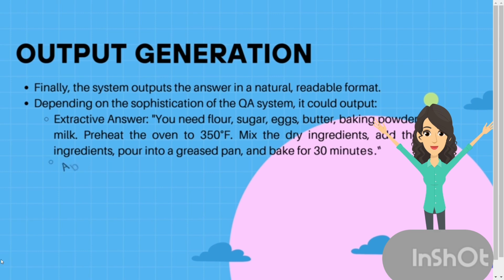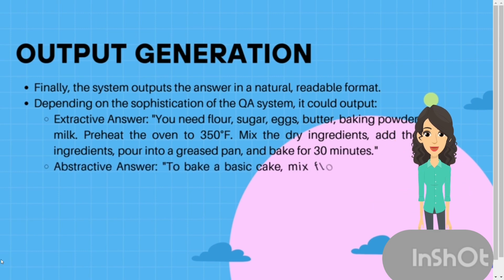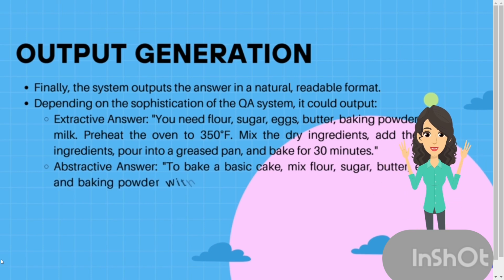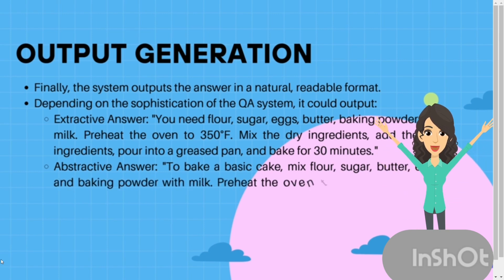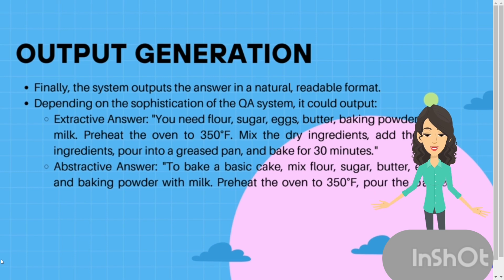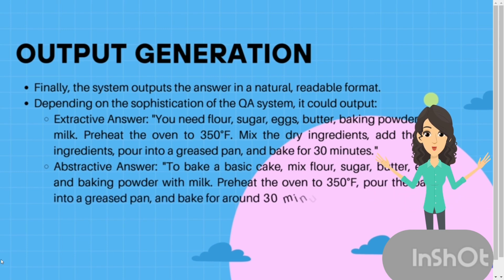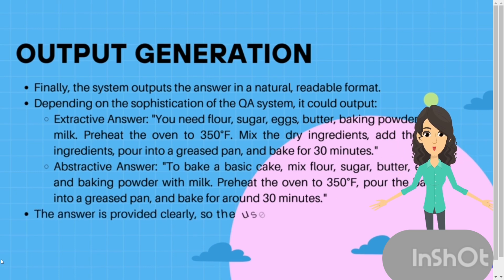Abstractive answer: to bake a basic cake, mix flour, sugar, butter, eggs, and baking powder with milk. Preheat the oven to 350 degrees Fahrenheit, pour the batter into a greased pan, and bake for around 30 minutes. The answer is provided clearly, so the user can follow the instructions to bake the cake.